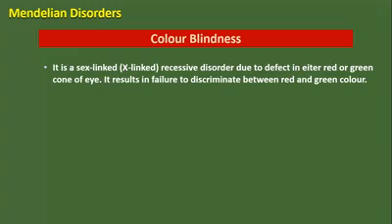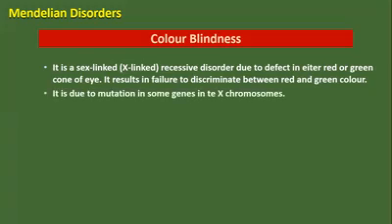color blindness. It is a sex-linked or X-linked recessive disorder due to defect in either red or green cone of the eye. So it is a defect of that gene. It results in the failure to discriminate between the red and green color. The person will not be able to differentiate the color red and green. So this is what color blindness is.